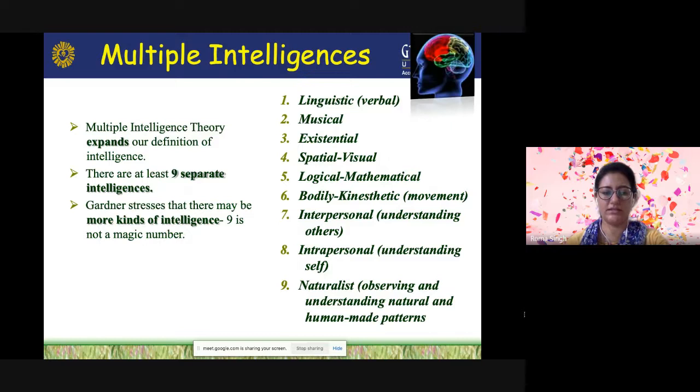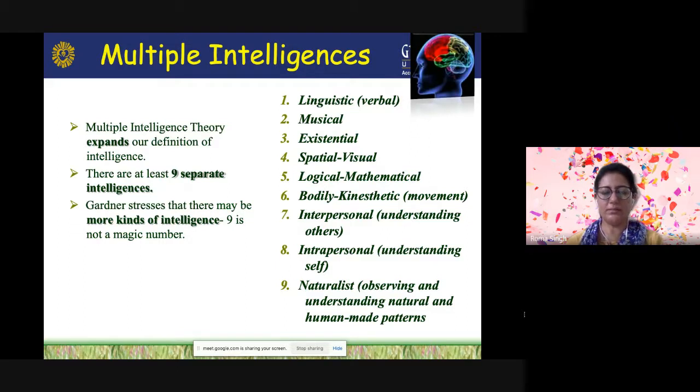He said that for a cognitive capacity to qualify as an independent intelligence rather than as a subskill or a combination of other kinds of intelligence, it must meet eight specific criteria.